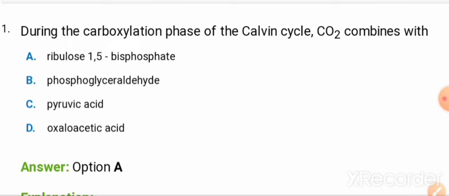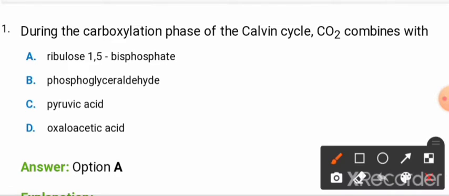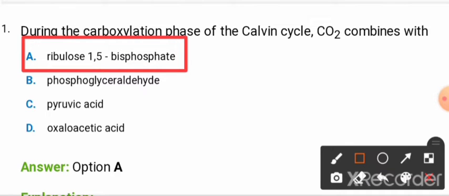So first question is: during the carboxylation phase of the Calvin cycle, CO2 combines with option A, option B, option C and option D. The correct answer, friends, is option A, that is ribulose 1,5-bisphosphate, okay. Ribulose 1,5-bisphosphate is the correct answer.